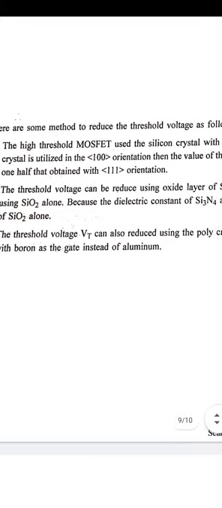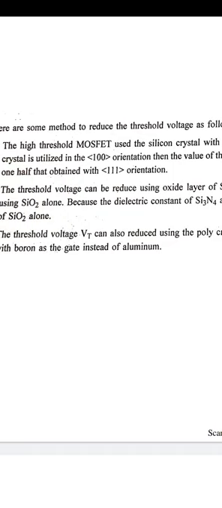Second, we use Si3N4 along with SiO2 instead of only SiO2. By mixing Si3N4 with SiO2, we have raised the dielectric constant.